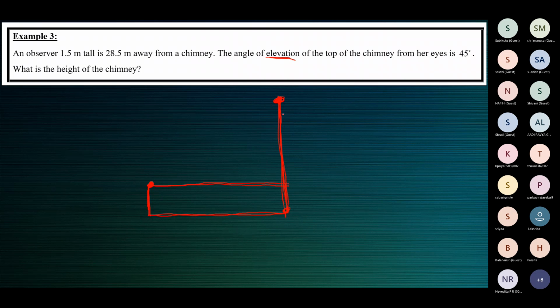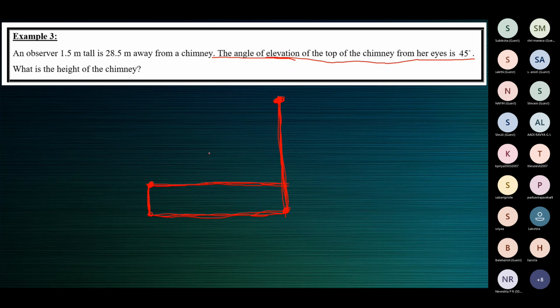Yes, children, I'm back. So this is the chimney, and this is the foot of the chimney. This is the foot of the observer. This is the ground level. This is the horizontal line through the eye of the observer, and that completes a rectangle. Now the observer is looking at the top of the chimney. See here, the angle of elevation of the top of the chimney from her eyes is 45 degrees.